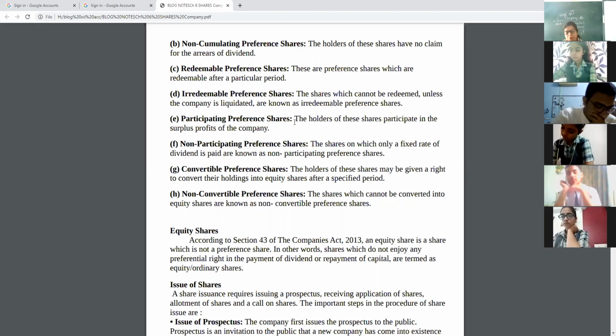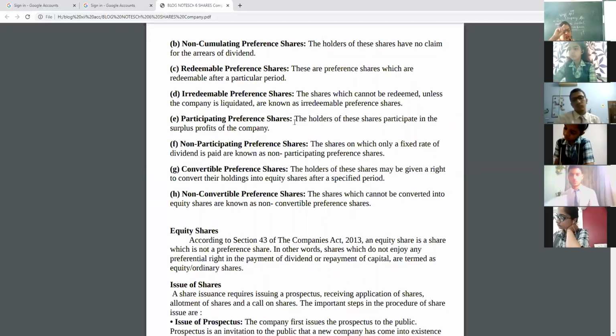Convertible means after a fixed time period, the lock-in period generally, the shareholder has the right to convert these shares into equity shares. It's the choice of the shareholder. The next, non-convertible, is just the opposite: these shares don't have the right to convert into equity shares in their lifetime.